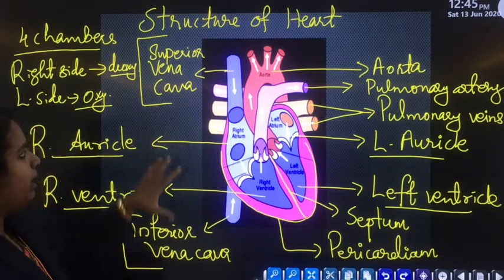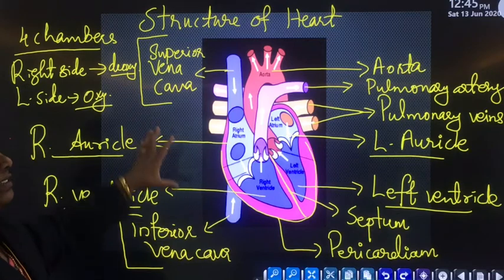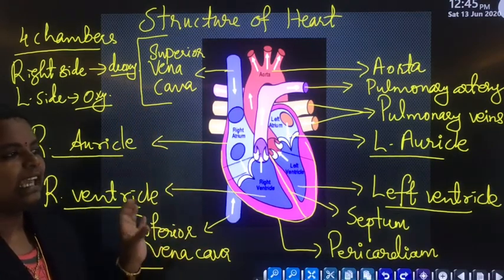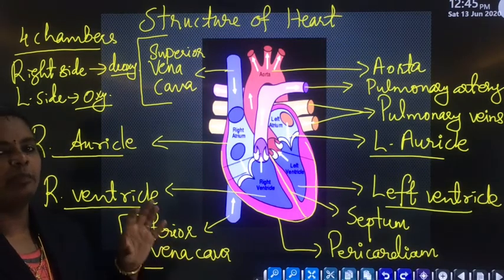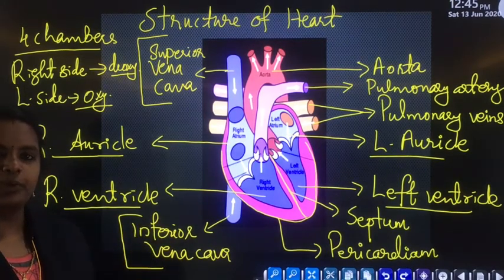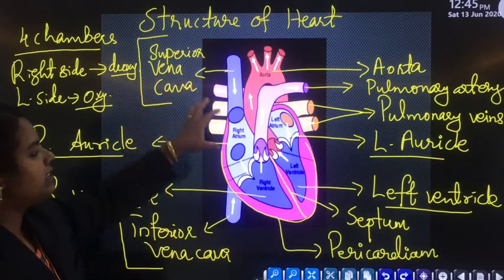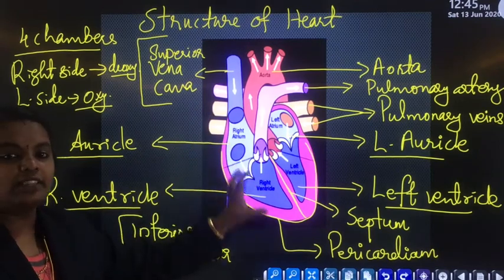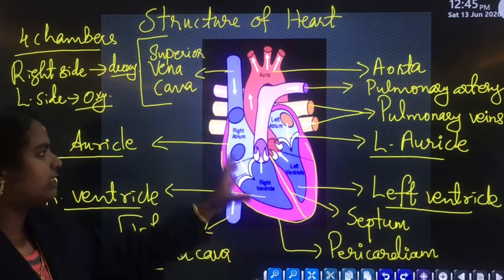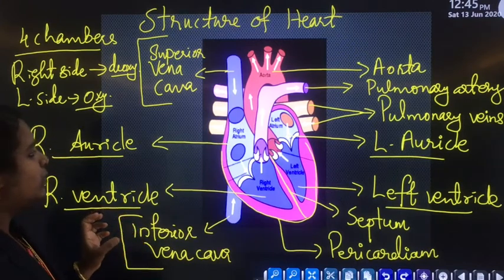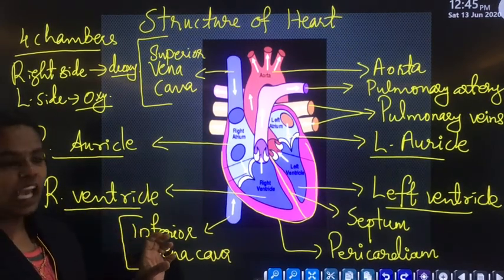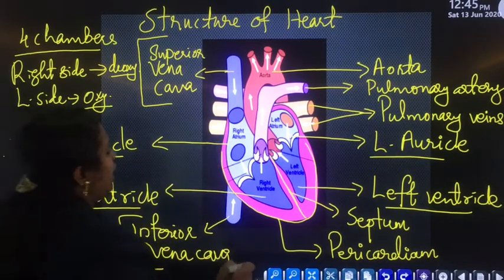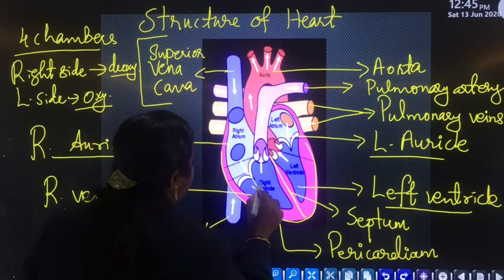So the main function of the vena cava, which is known as the largest vein: both these vena cava, upper as well as lower, collect deoxygenated blood from the upper as well as lower part of the body and pour that deoxygenated blood to the right side of the heart, or right atrium. That is why the right side of the heart consists of deoxygenated blood. And when this right atrium contracts, this deoxygenated blood will move to the right ventricle.